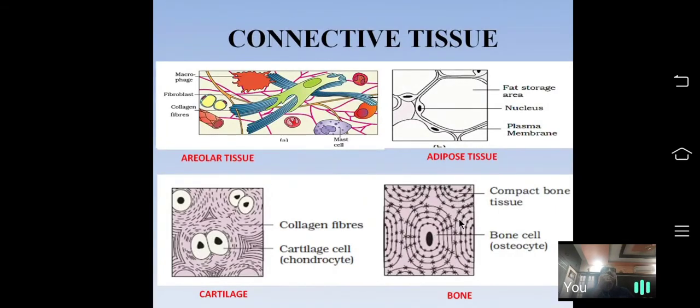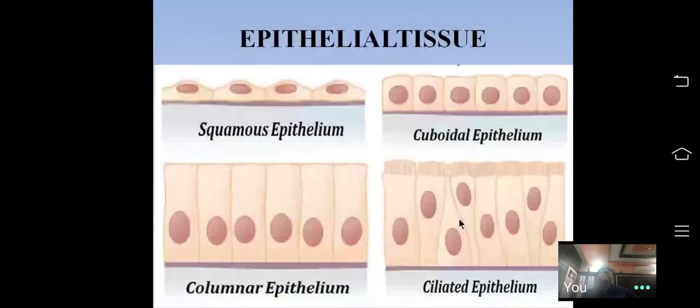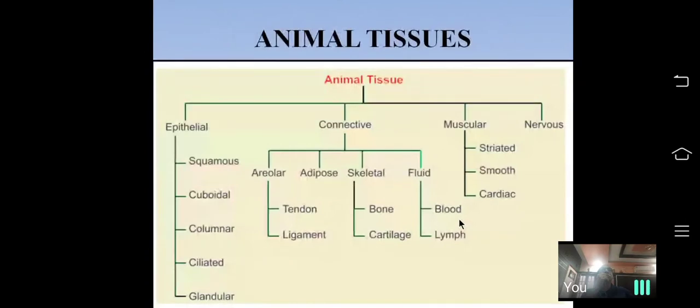Connective tissue is derived from the mesoderm. As its name indicates, connective tissue connects different organs and other tissues. Connective tissue is again classified into four different types. This is the classification of the connective tissue.